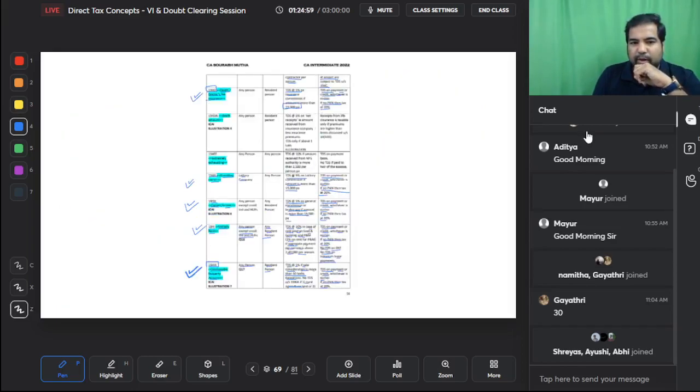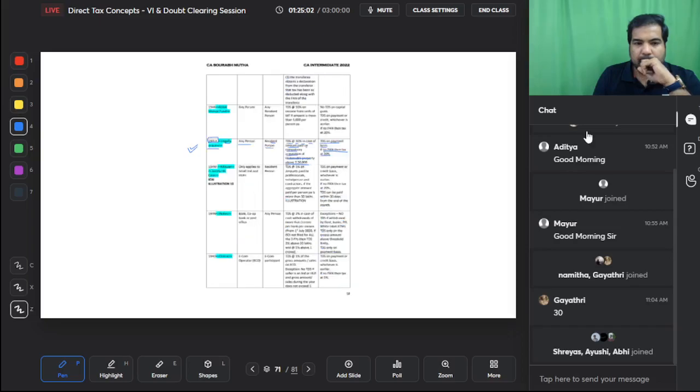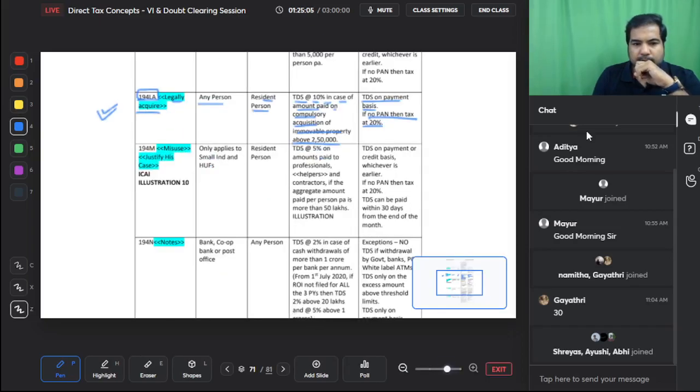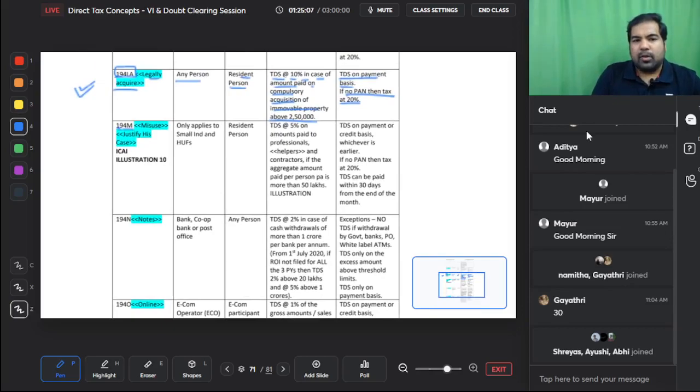So I'm just going to read this 194M from here. 194M, misuse, "justify his case", only applies to small individual, small HUFs when they are paying more than 50 lakh rupees per annum to a person. TDS at the rate of 5% has to be deducted. TDS on payment or credit basis, whichever is earlier. If no PAN, then TDS at the rate of 20%. And here also, guys, because it applies only to small individual, small HUF, you get 30 days to pay. You can pay by the end of the month, 30 days from the end of the month. That is 194M. M is misuse.